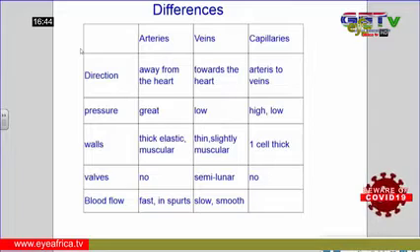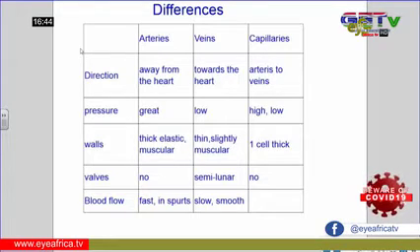Then the capillaries have both high and low pressure. You'll be wondering why we are saying capillaries have high and low pressure. It's simply because when the blood is coming from the arterioles into the capillaries, there you have high pressure. Then when the materials are being diffused out as it's going outward towards the venules, the pressure becomes low. Then we have both high and low pressure in the capillaries.